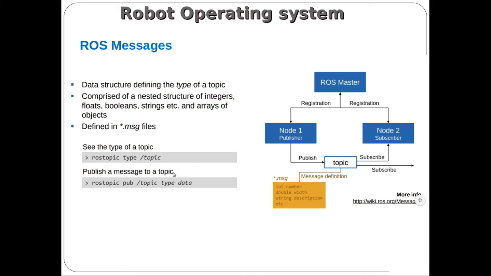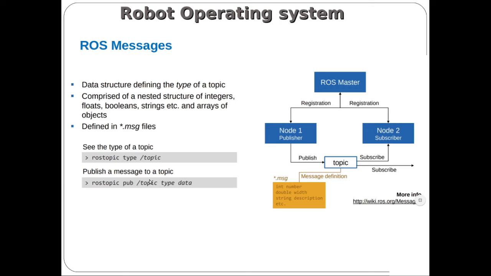In C or C++, it is possible to send input while running a program. Yes? This is called command line input. In the same manner, in the Robot Operating System, it is possible to send a message to any subscriber from the command line: rostopic pub, then the topic, the type, and the data.